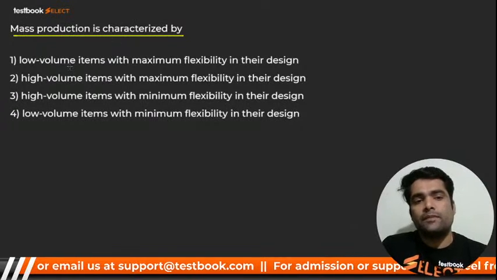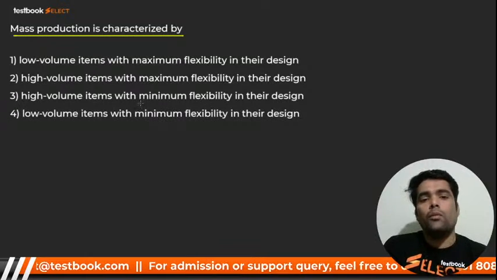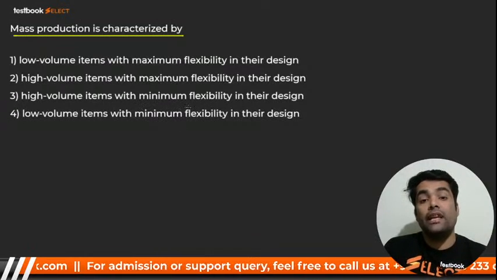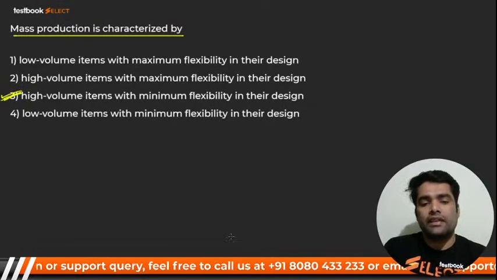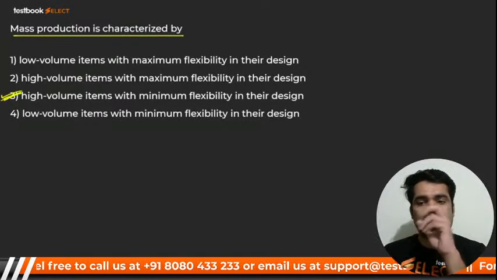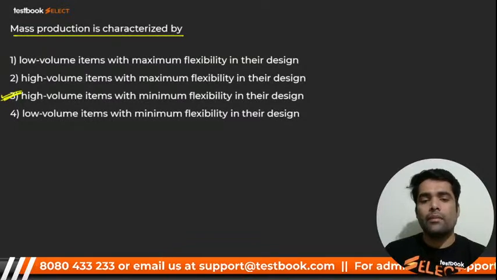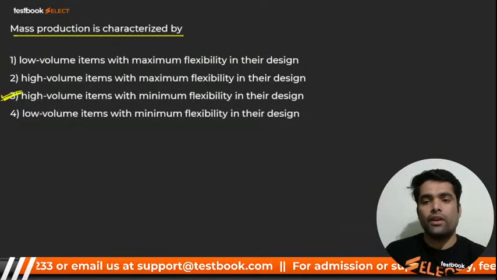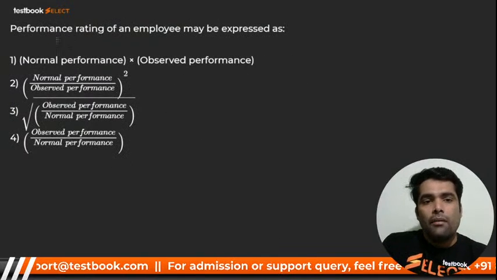Mass production is characterized by low volume. No, the volume should be high, right? High volume with minimum flexibility in their design. Number 3 is correct. Very good. Mathan Raj, Rahul, Shabnam, everybody is correct. Shiv Kumar, very good. That is high volume.